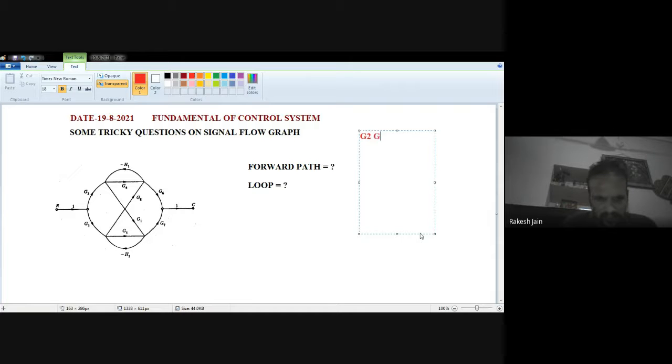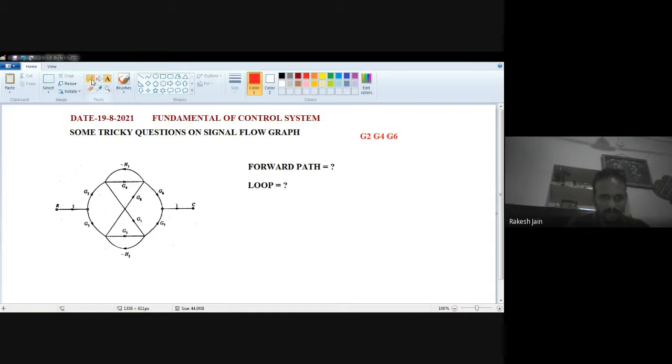Now which one is the second forward path? See this one, then G3, then G5, then G7. So G3, G5, G7 is also a forward path.